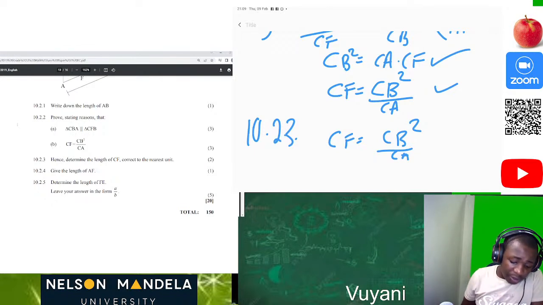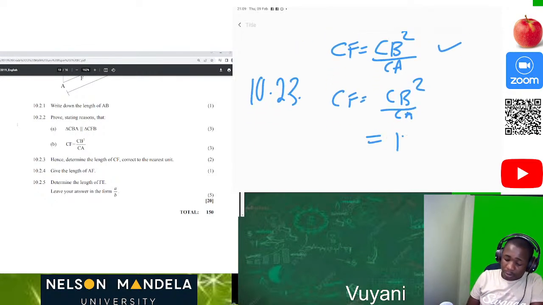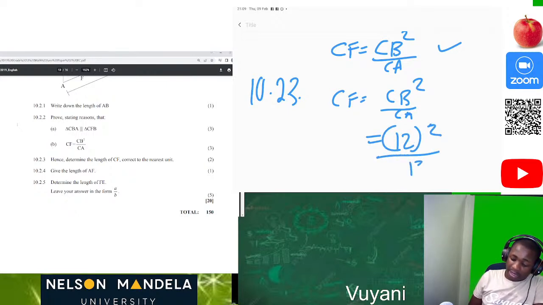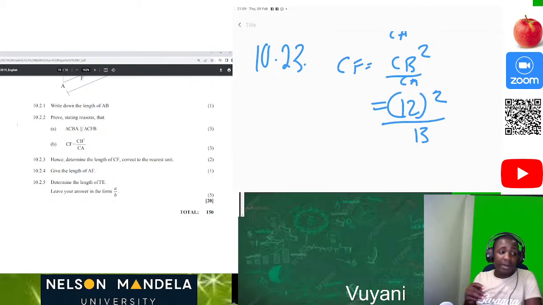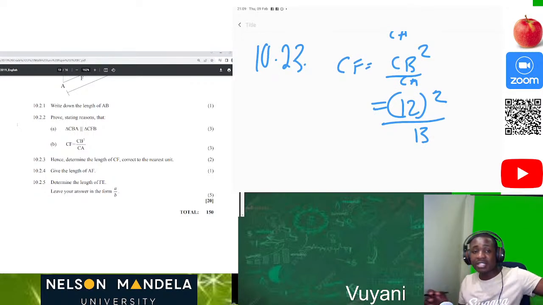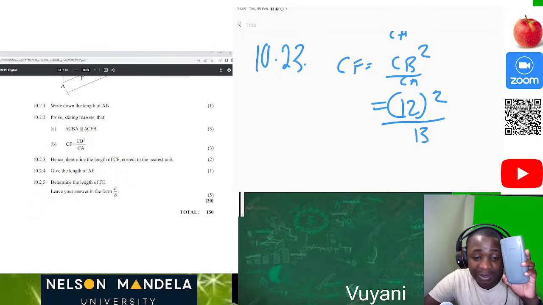Okay, now how can we do that? We know that we have our CB to be 12, squared, divided by our CA, which is 13. They said to the nearest 2 decimal places. Again, don't crack your head. Use your Casio calculator so that you can get the correct values.